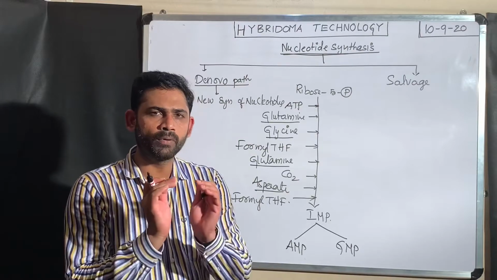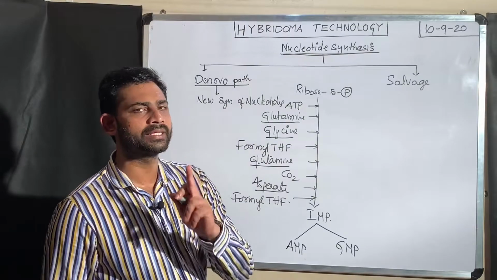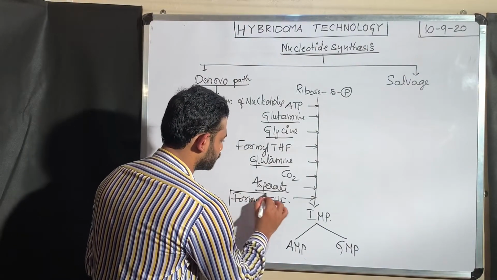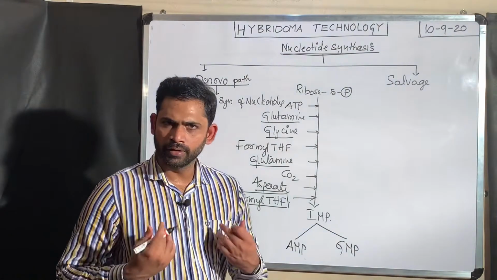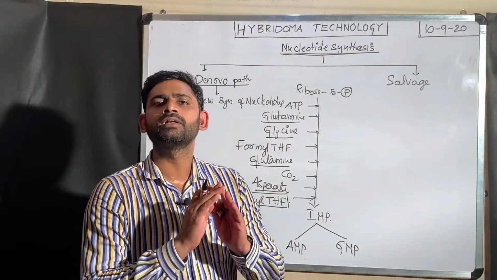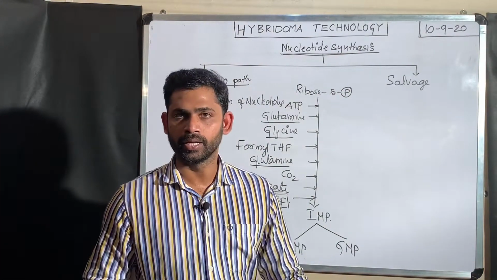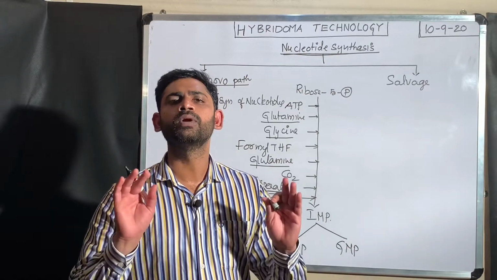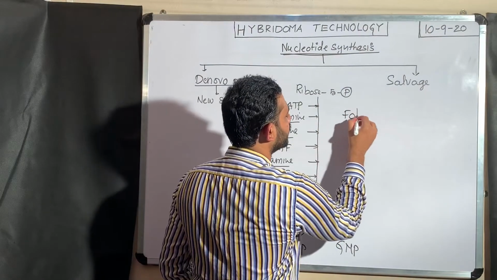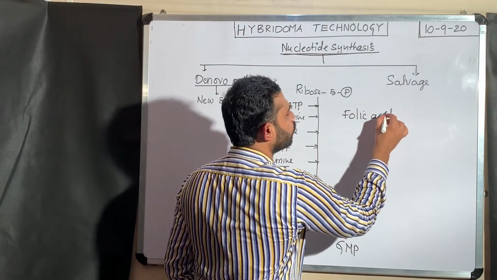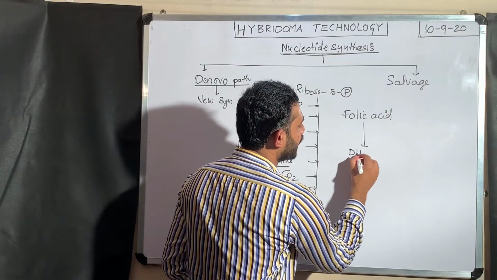Here the most important requirement for the de novo pathway for nucleic acid synthesis is formyl tetrahydrofolate. In the case of humans, folic acid is not synthesized in our body. Folic acid is an essential component. My meaning is that we must take folic acid through diet. When we take folic acid through diet, this folic acid is converted into dihydrofolate.